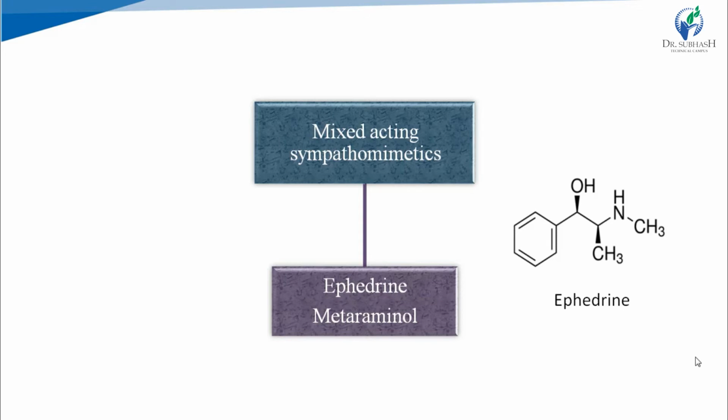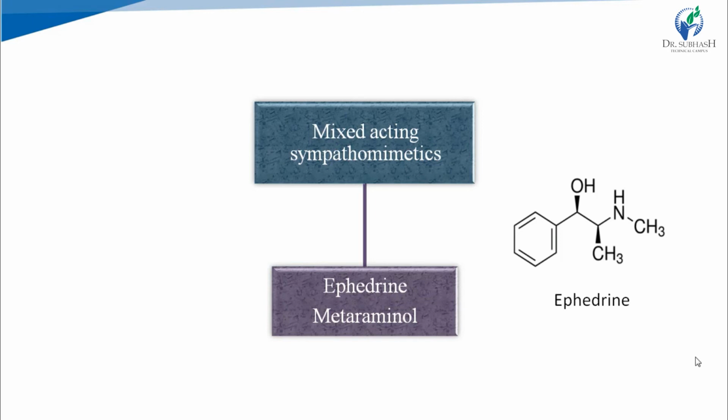Ephedrine and metaraminol produce their action either directly or indirectly. So they are included in the class mixed acting sympathomimetics. This is the structure of ephedrine: a benzene ring with a CHOH, CHCH3 and NHCH3 side chain. So this gives ephedrine.